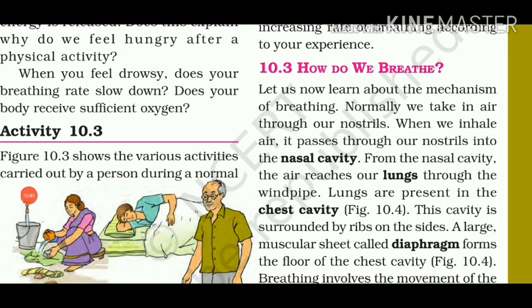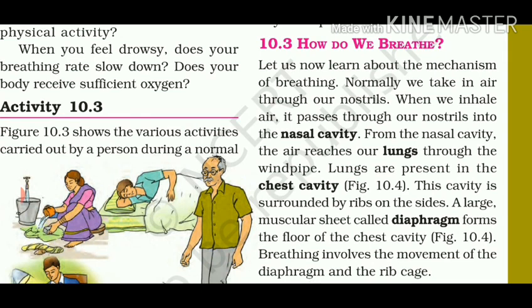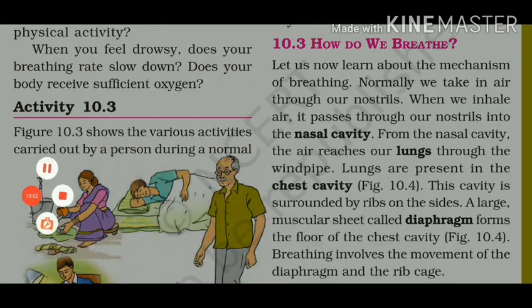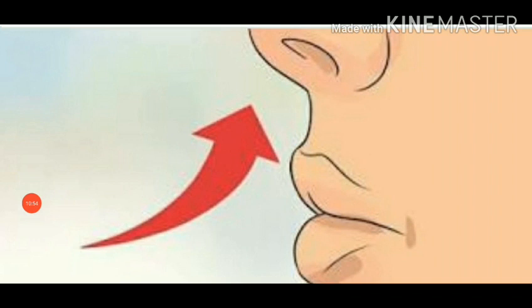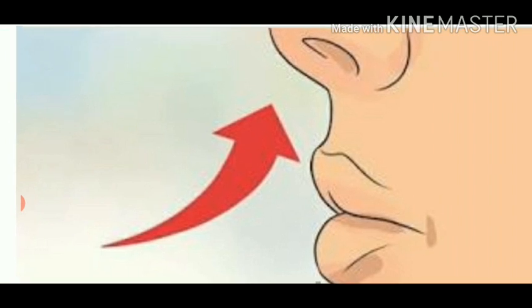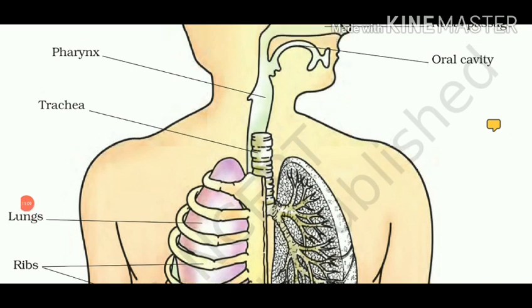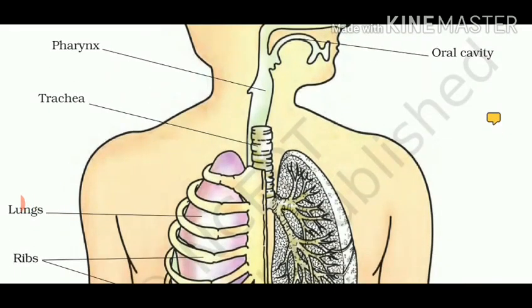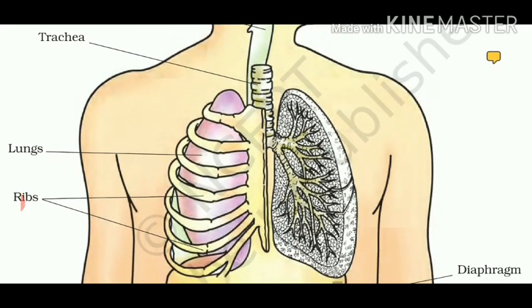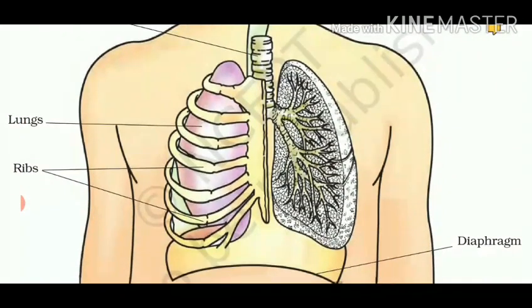Now, let us learn about mechanism of breathing. We take in air through our nostrils. When we inhale air, it passes through our nostrils into the nasal cavity. From the nasal cavity, the air reaches our lungs through the windpipe. Lungs are present in the chest cavity.